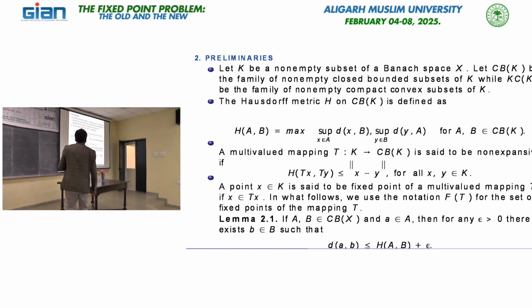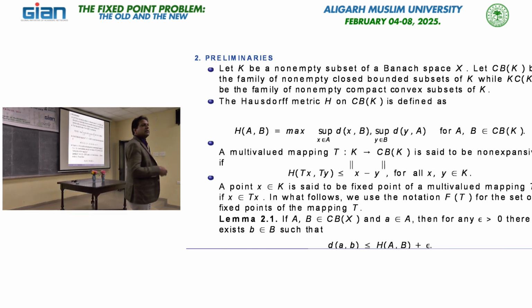Okay. And this is a very important lemma, very useful to prove the Nadler fixed point theorem. If we have two closed and bounded subsets A and B of X, then for each a in A and for any epsilon there exists a b in B such that the distance between these two elements a and b is less than the Hausdorff distance between capital A and capital B plus epsilon.